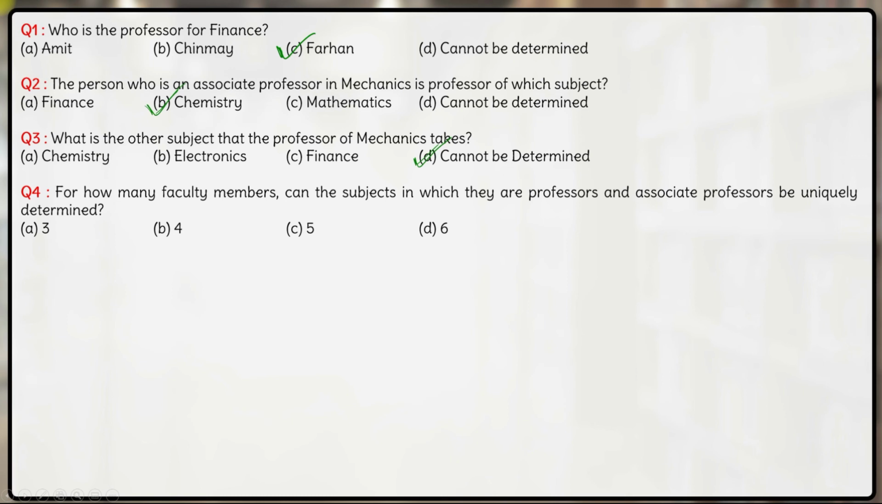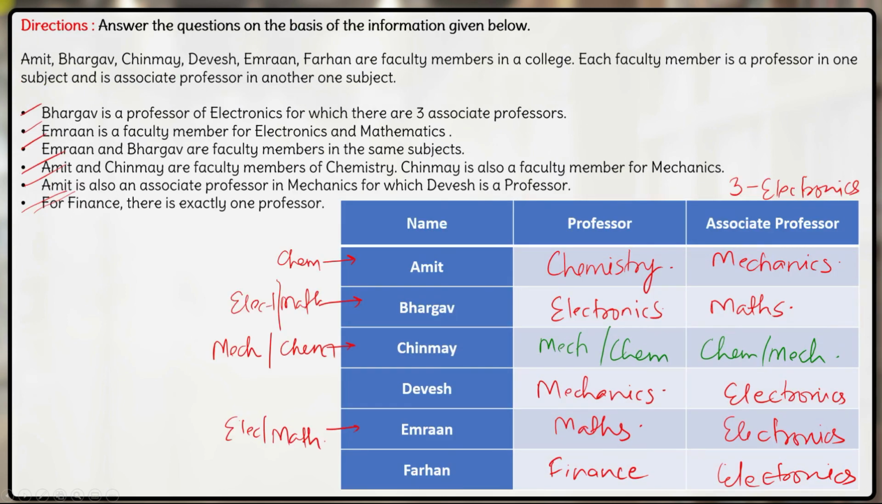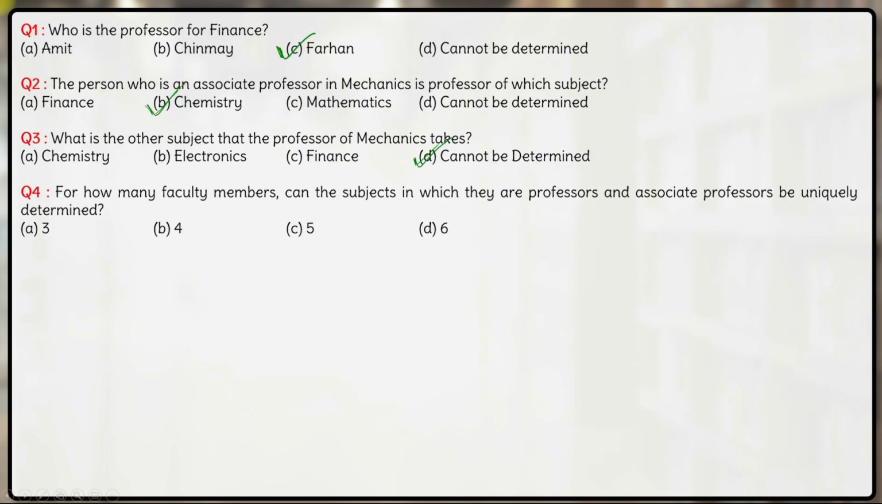And finally, question 4. For how many faculty members can the subjects in which they are professors and associate professors be uniquely determined? We saw out of 6 people, only for Chinmay we don't know the exact combination. For the other 5 people, we know the exact combination. Hence the answer is option C, 5 over here.